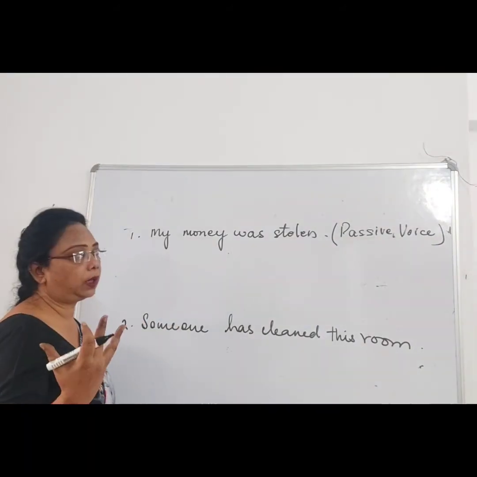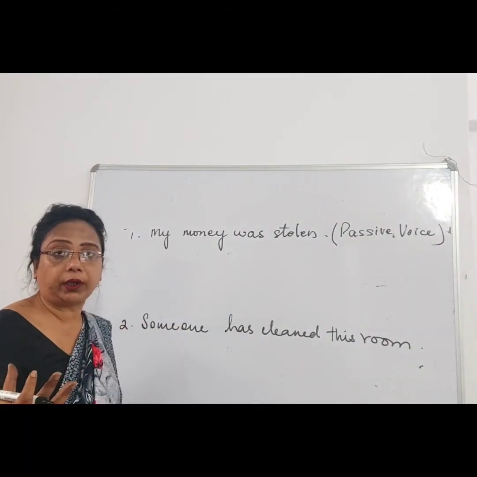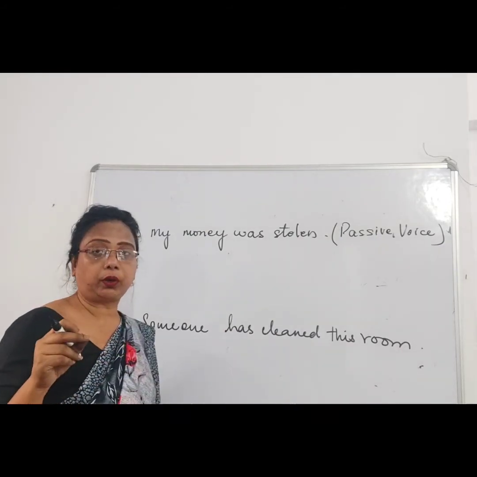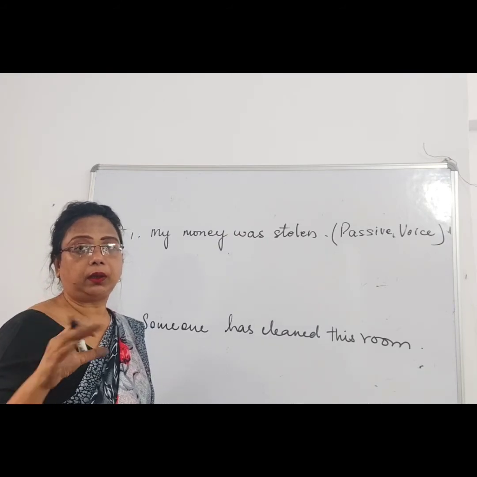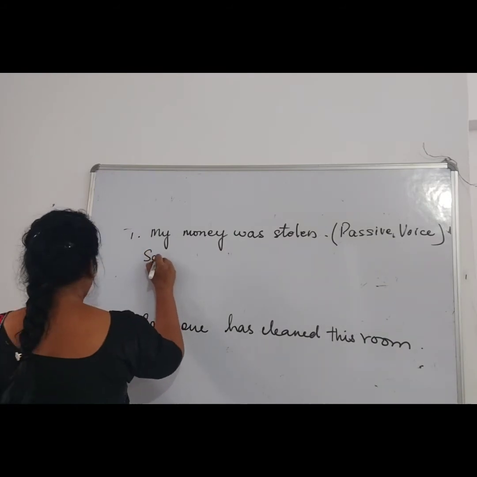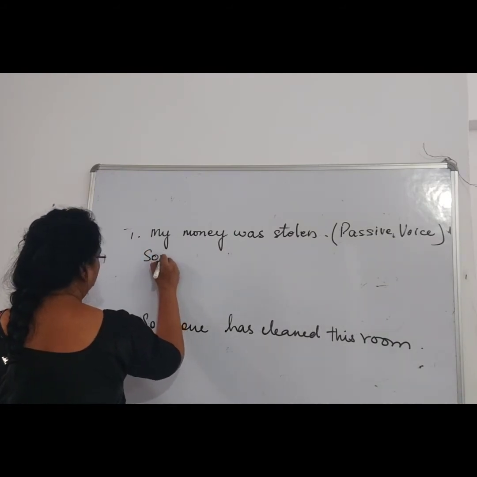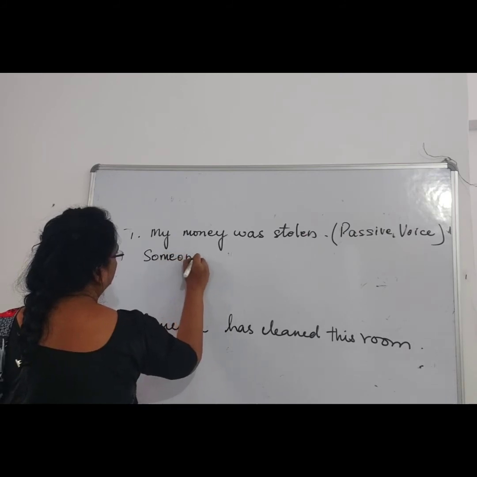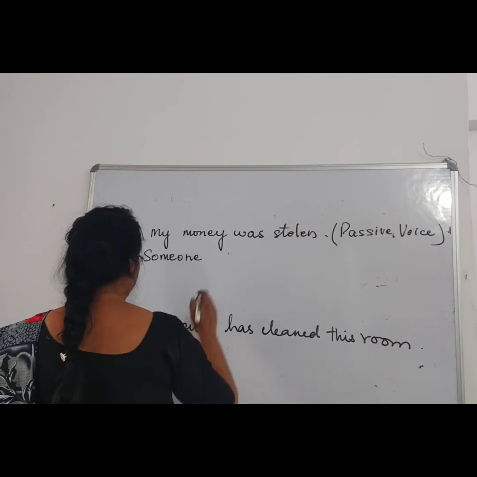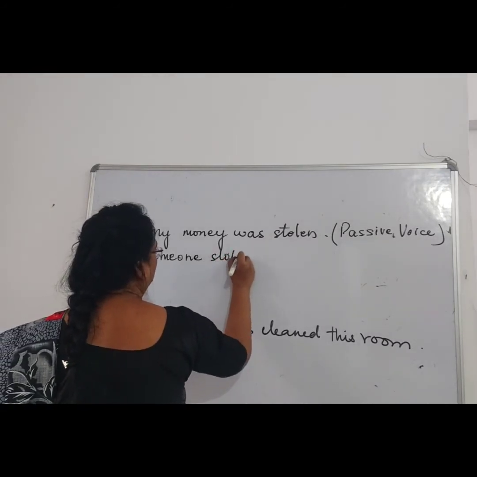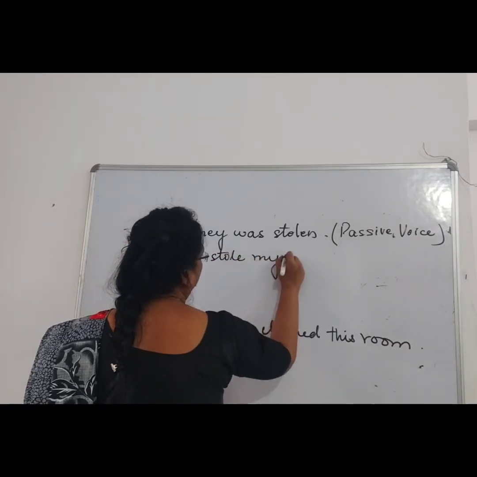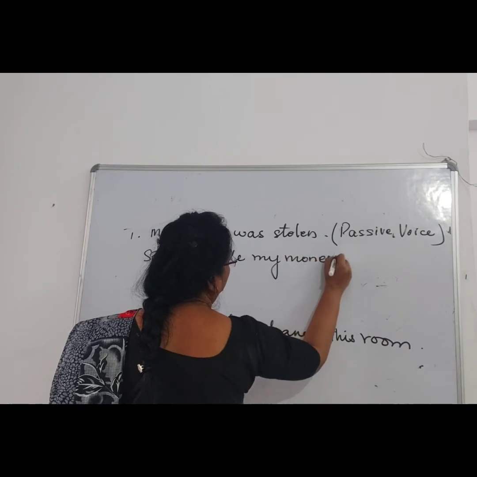My money was stolen. Now what word can you fit in over here? You have to think. The name has not been given. For an unknown person, what can we say? Someone. Someone stole my money, right?